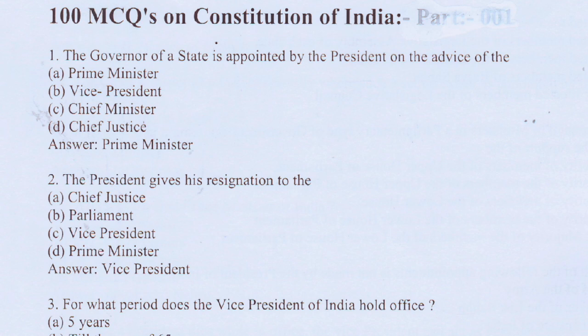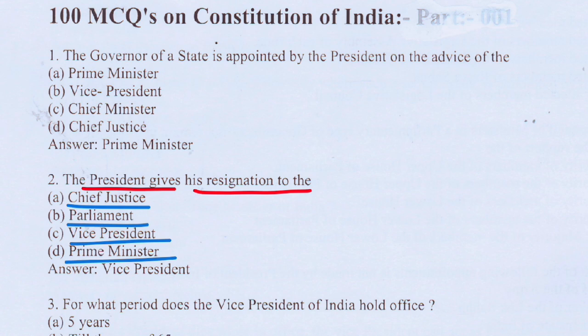The next question is: the president gives his resignation to whom? The options are chief justice, option B parliament, option C vice president, option D prime minister. So the correct answer would be option C, that is vice president.